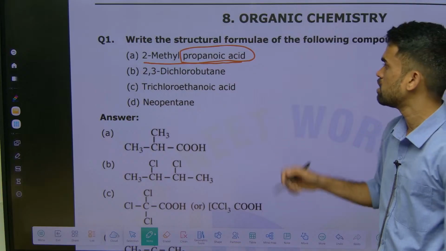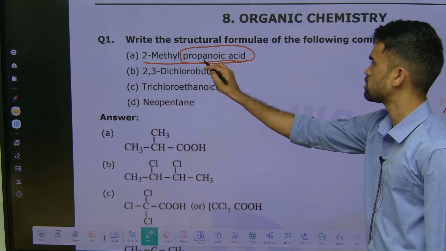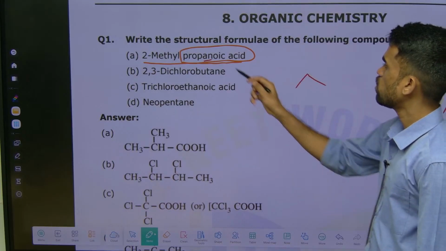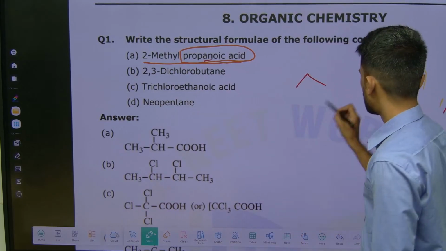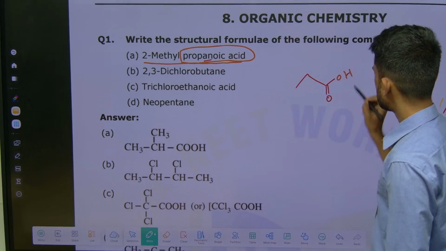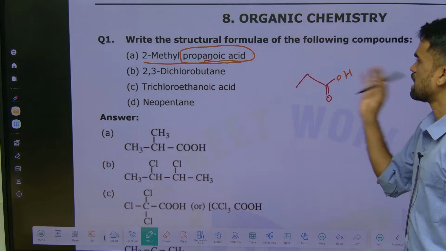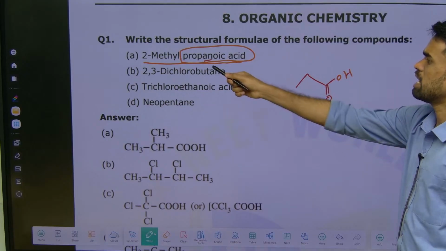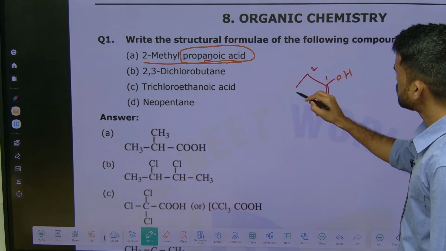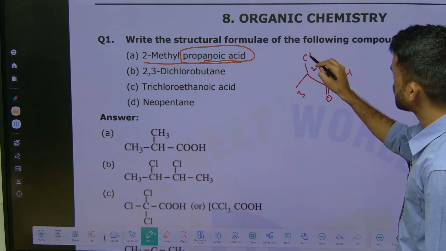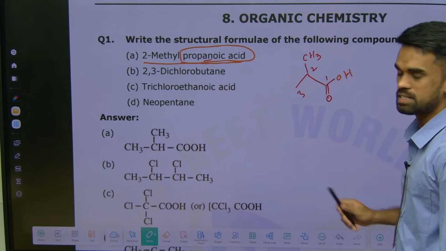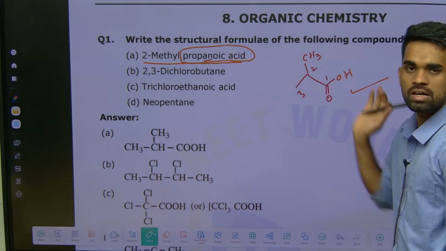Propane, with 'an', is an alkane, so 3 carbons should be there, and oic acid means the first carbon should contain a carboxylic acid. That is propanoic acid. Now 2-methyl: this is 1, this is 2, 3, so at the second position you write a methyl group. So this is the structure of compound A.